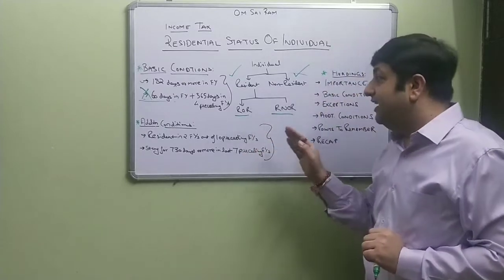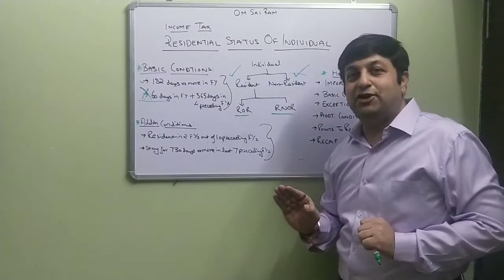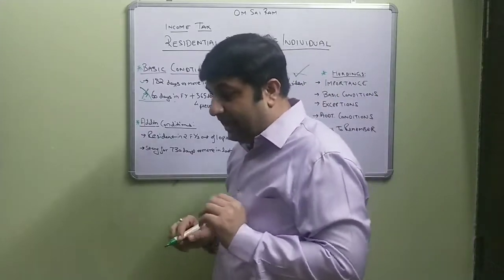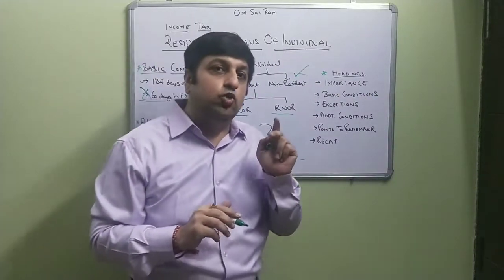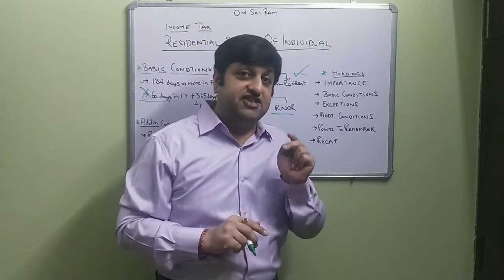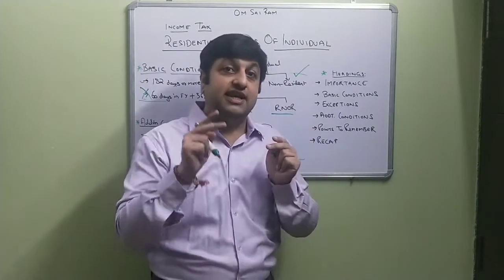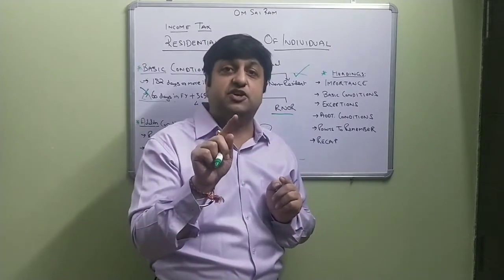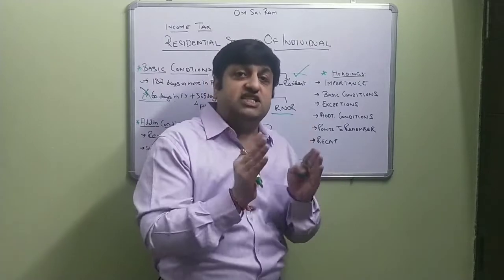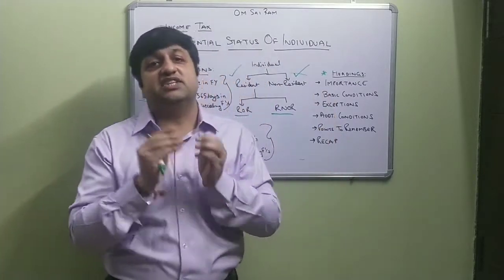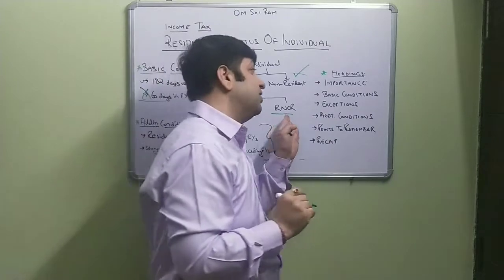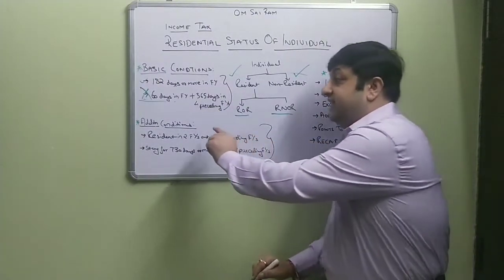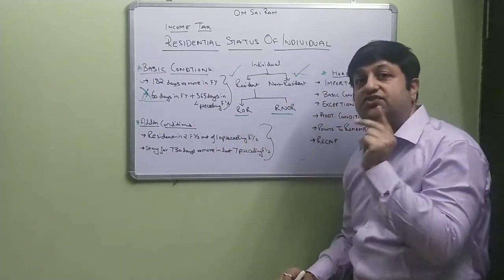Now we move ahead and determine whether that individual is ROR or an RNOR. For that, an individual has to satisfy two additional conditions. If he satisfies both the additional conditions, then he would qualify as ROR. If he satisfies only one condition, or does not satisfy any of those conditions, then he will be qualified as RNOR. I hope I am clear that both additional conditions have to be satisfied.